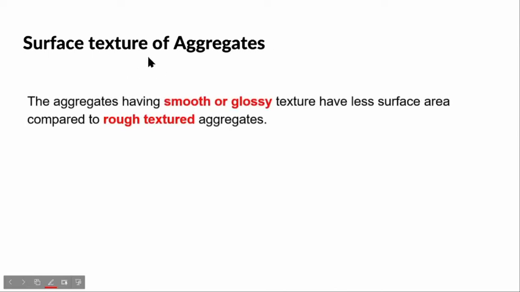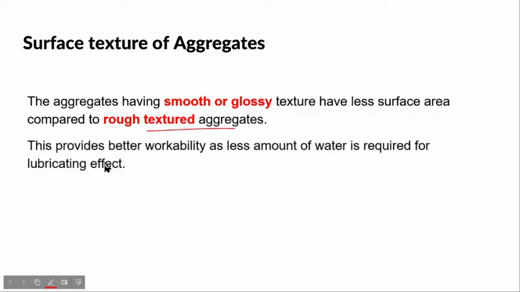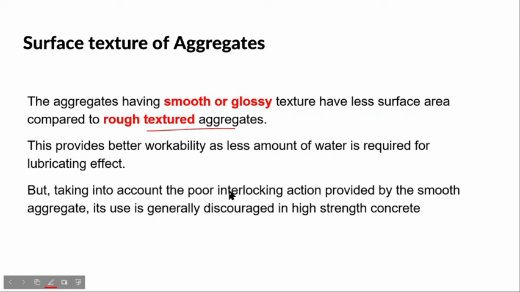Surface texture of aggregate. The aggregates that have smooth or glossy texture have less surface area compared to rough texture aggregates. If an aggregate is smooth, it will be more workable. However, the strength reduces. This provides better workability as less amount of water is required for lubricating effect. But taking into account the poor interlocking action provided by the smooth aggregates, its use is generally discouraged in high strength concrete.